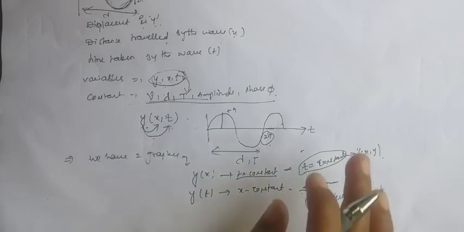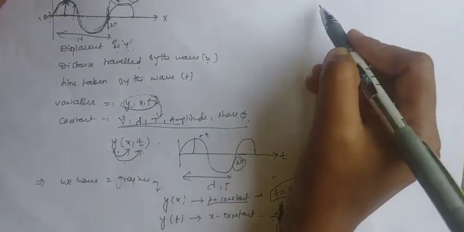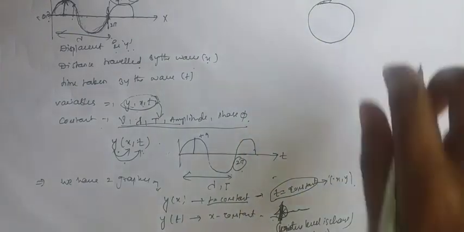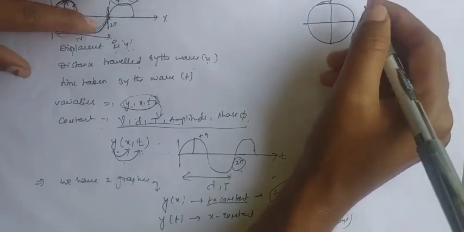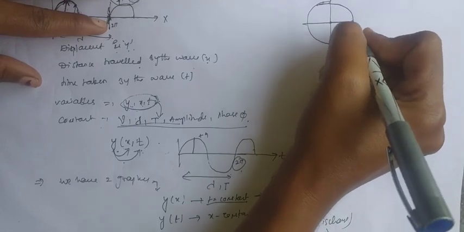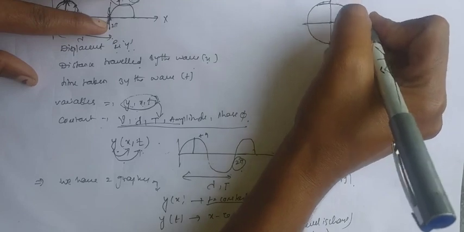Now from this, just consider this is one total phase or oscillation of a particle. This total one is 2 pi. Consider that this is a wave which is traveling in this direction, that is x. Let us consider here is a particle.